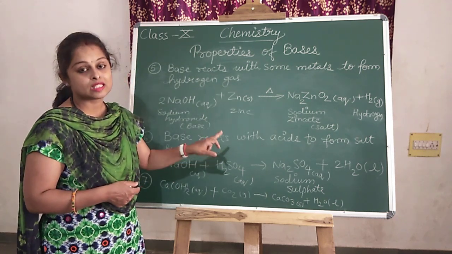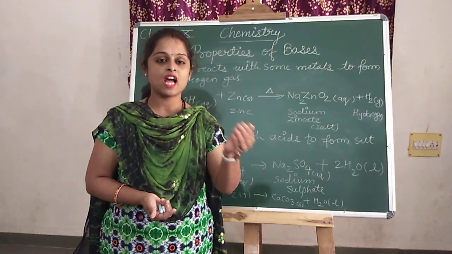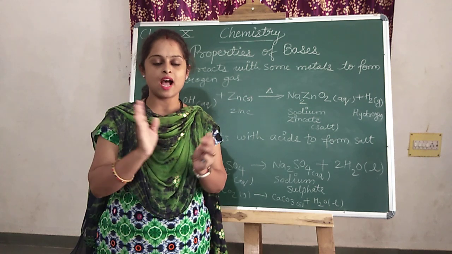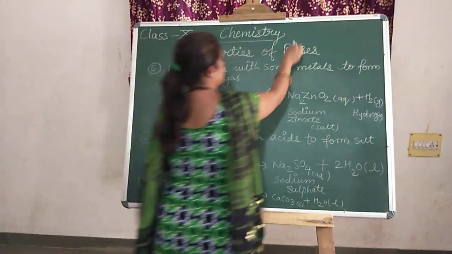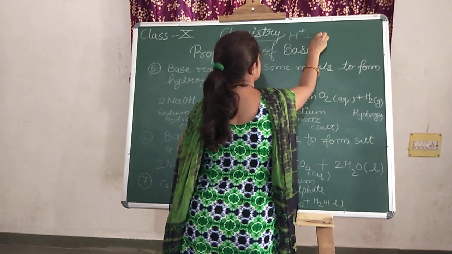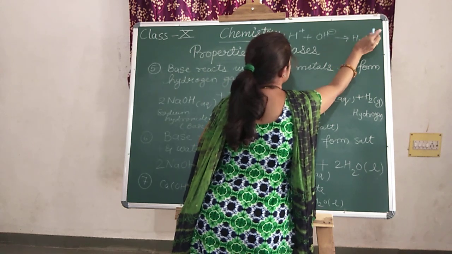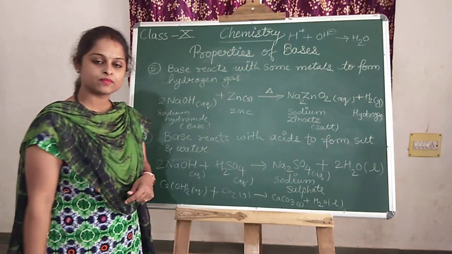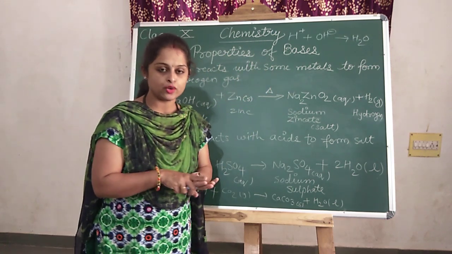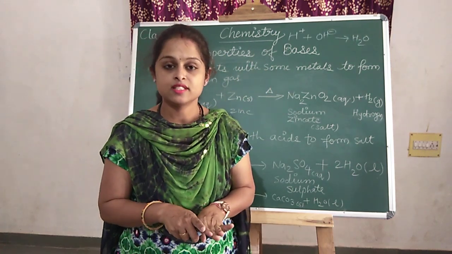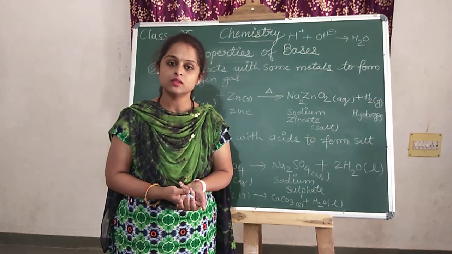So this is the balanced reaction, which shows that bases react with acids to form salt and water. See, when does the real neutralization reaction take place? When hydrogen ions and hydroxide ions combine and form the water molecule. See, H plus and OH minus give H2O. Clear? When the hydrogen ion and hydroxide ion combine together, this is the real neutralization, giving the water molecule.